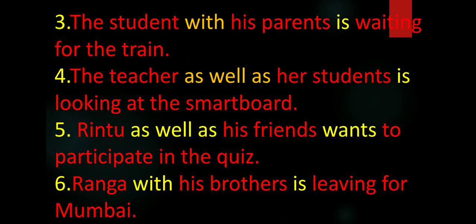Let's study some more examples. The student with his parents is waiting for the train. Here, the verb is agreed with the subject, the student. Next one, the teacher as well as her students is looking at the smart board. So here the verb is agreed according to the first subject, that is the teacher, which is singular.